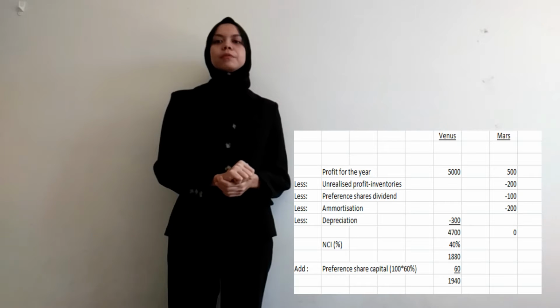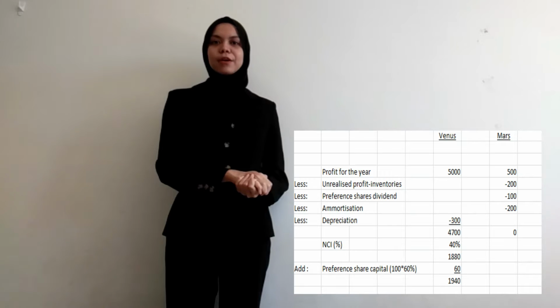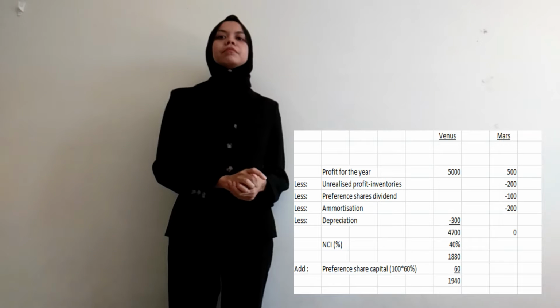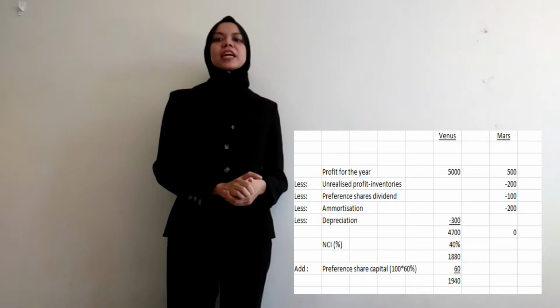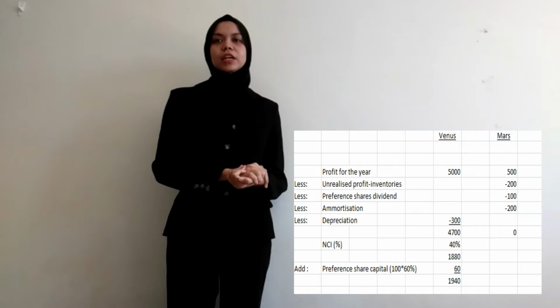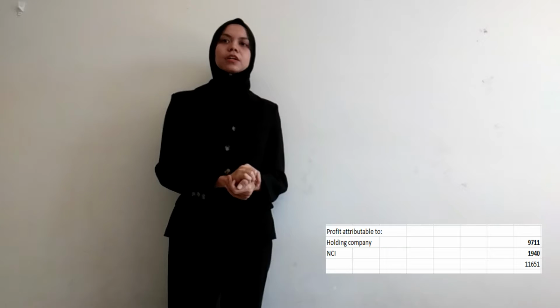For the profit attributable, it will be calculated based on NCI, which is 40% times 4,700, and we get 1,880, plus 60 from PSC, and we get 1,940. So the value of NCI will be 1,940, and the holding company will be 9,711.